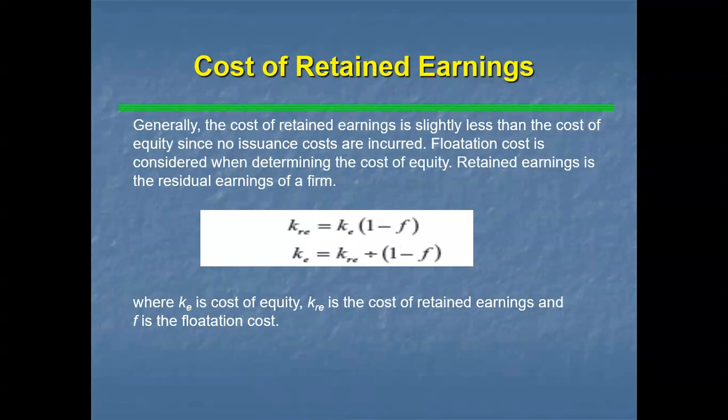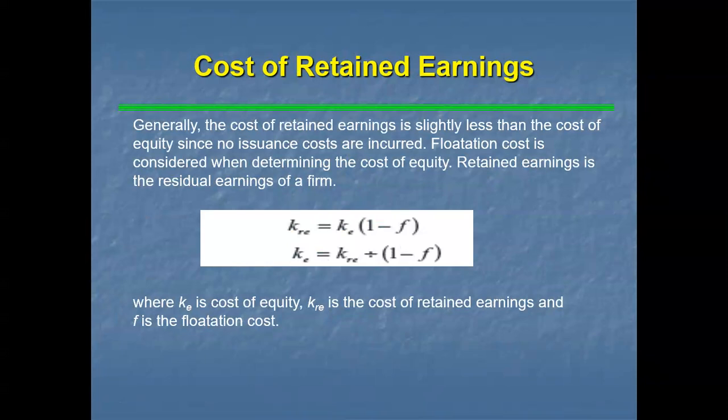So for that, there is no need to incur any issuance cost. Why are we using the cost of retained earnings? Basically, we use it for investment purposes. The company is not required to pay dividends out of retained earnings because it is the amount which is set aside before taking decisions as far as the dividend distribution is concerned.